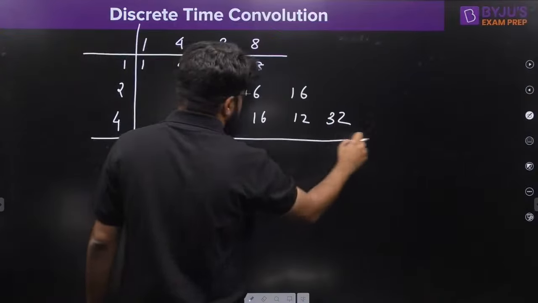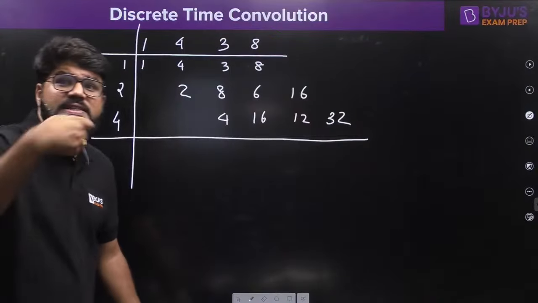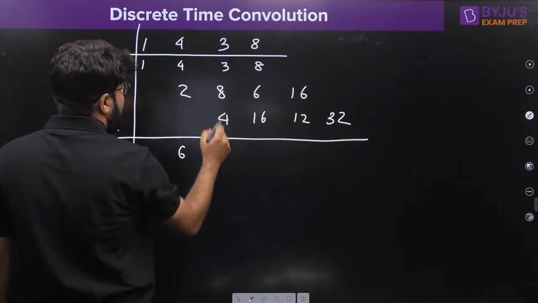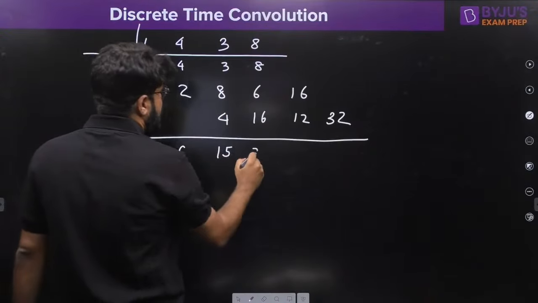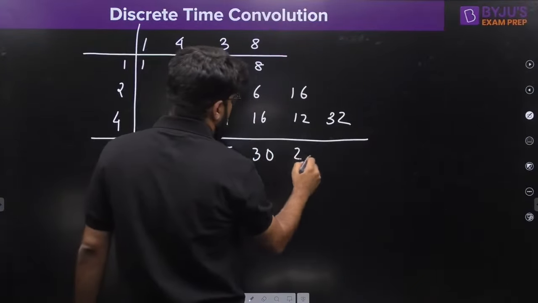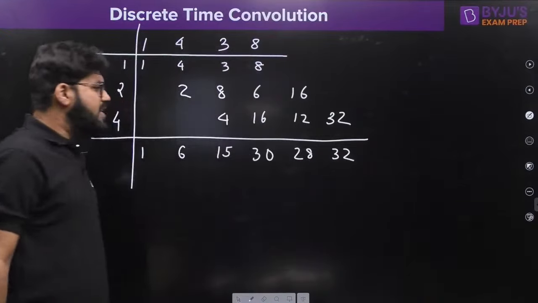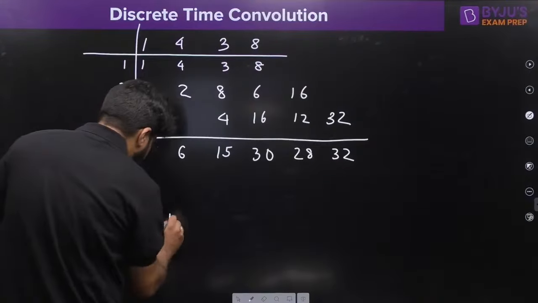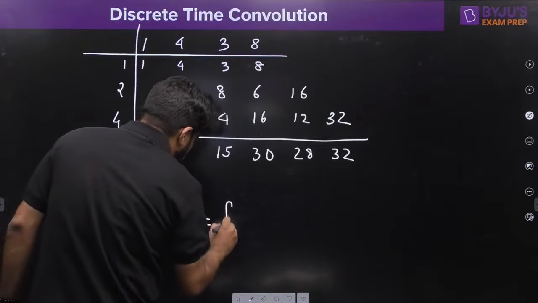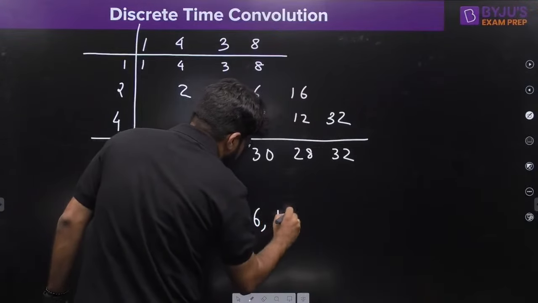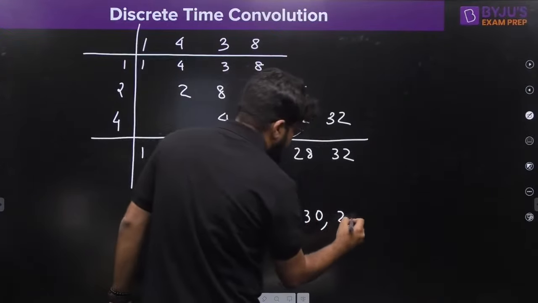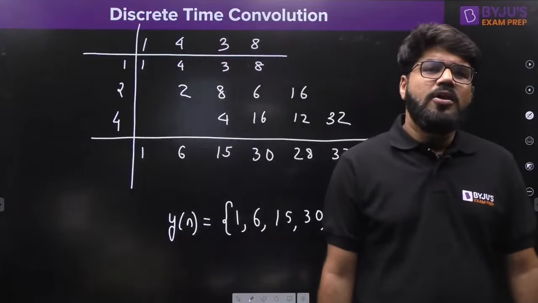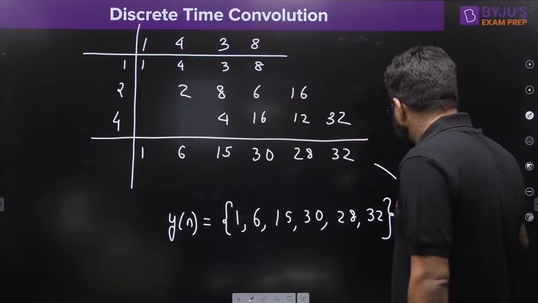Now let us see what the answer is. We sum by column, adding every column: 1, then 4 plus 2 is 6, 3 plus 8 plus 4 is 15, 24 plus 8 is 30, 22 plus 8 is 30, 16, 28, and this is the 32. So 1, 6, 15, 30, 28 and 32, right? So guys, the answer is 1, 6, 15, 30, 28, 32.